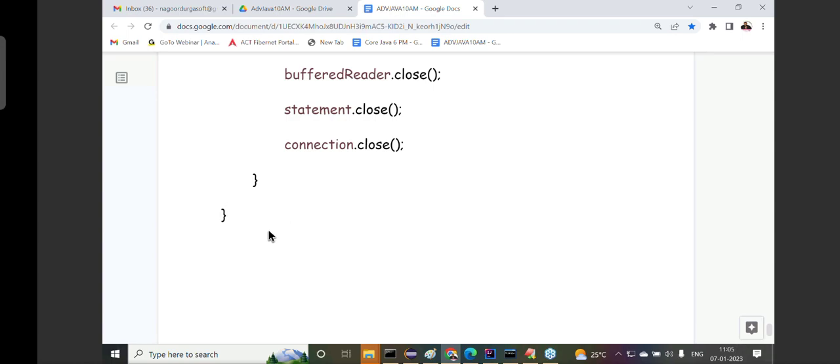Tomorrow we don't have any session, and the day after tomorrow we are going to have a session. There I'm going to take how to insert records into the database table. These examples were completed just for the sake of creating tables in the database. Tables are ready, then we are going to perform the remaining operations. That's all for today. We'll see the remaining part on Monday. Thank you, thanks a lot. We'll see you on Monday.